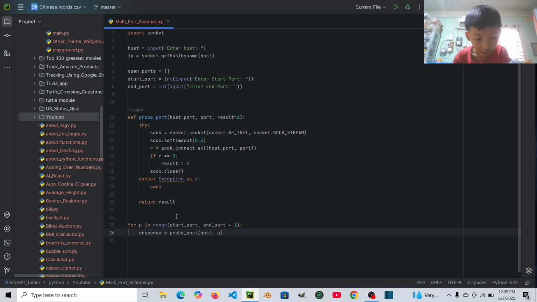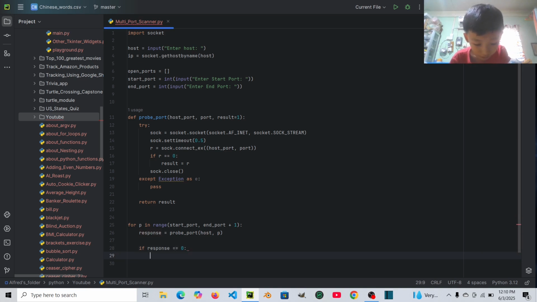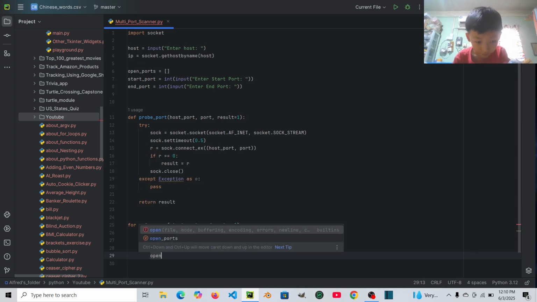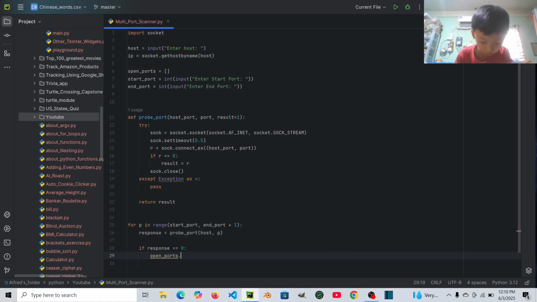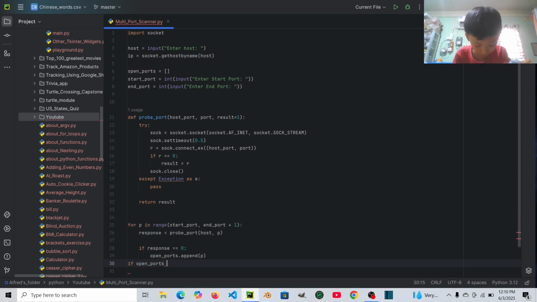If you want to see how to do a single port, then I will show you in the next video. Please subscribe so you can know which day I will upload the single port video. But now I'm going to show you how to do multi-port.